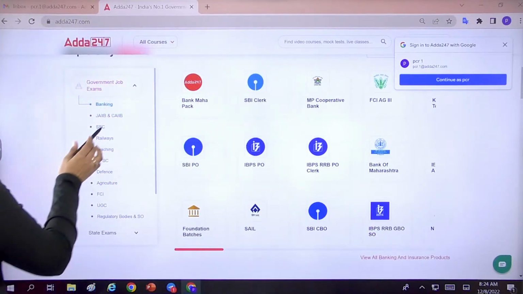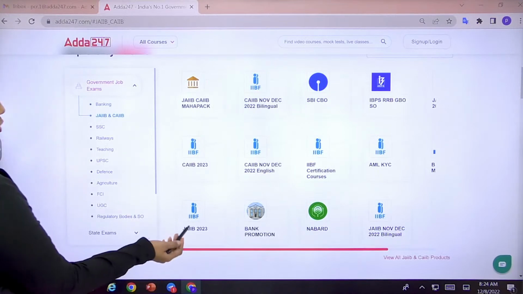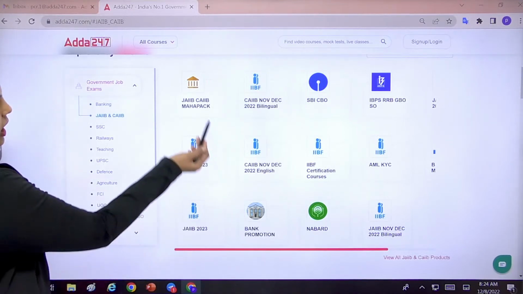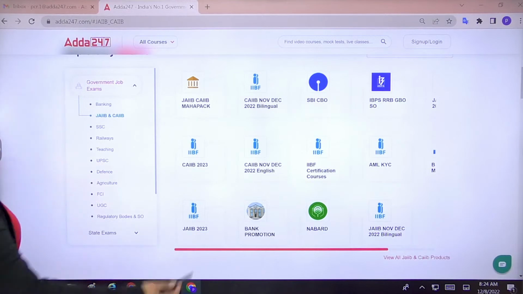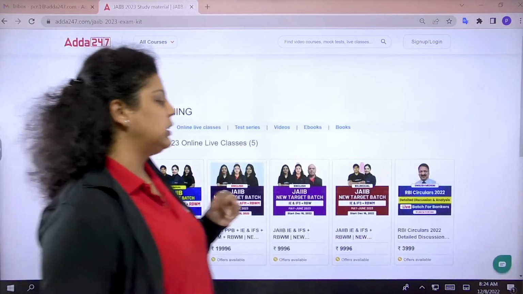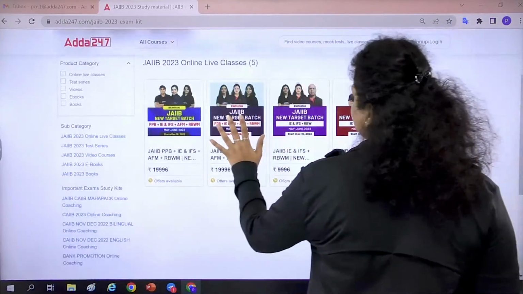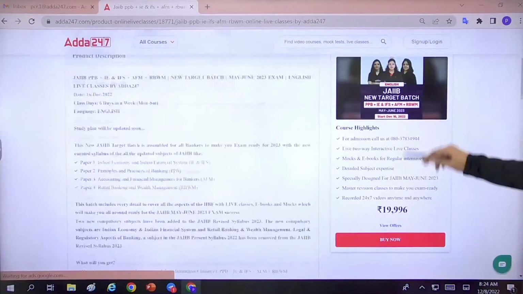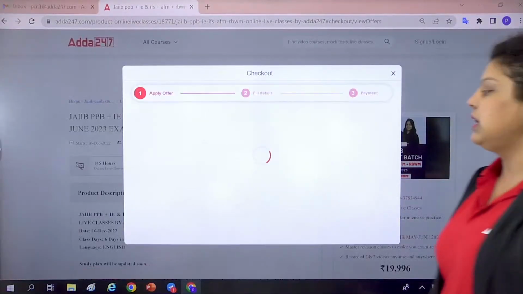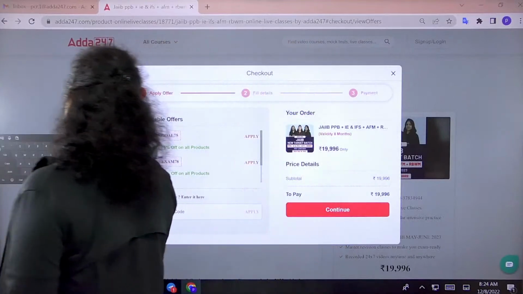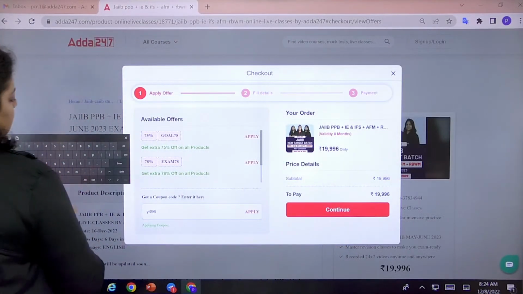To enroll, you have to go to the JAIIB CAIIB section. If you want to enroll in the individual batch, you can click here. If you want to go with the Mahapack, you can click here. Let's say you want to go with the target batch. When you go to the target batch, this is how you can do it. This is the English medium batch starting from 16 December. Click here.